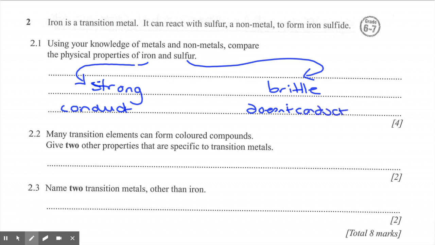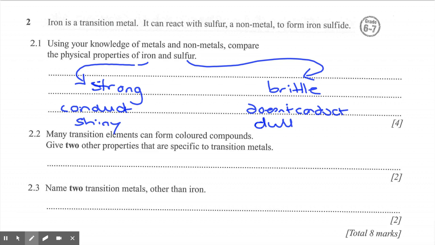Say vice versa properties. Iron is going to be shiny, as a lot of metals tend to be. Non-metals tend to be quite dull. Sulfur's yellow, but it's not reflective, it's not shiny. So there's a series of properties there. Obviously, we could look at melting points, etc. as well. Iron would be a high melting point, sulfur relatively low melting point. Okay, density. Iron's got a high density, sulfur a low density, etc., etc. So there's quite a lot of properties that we can look at going through there.